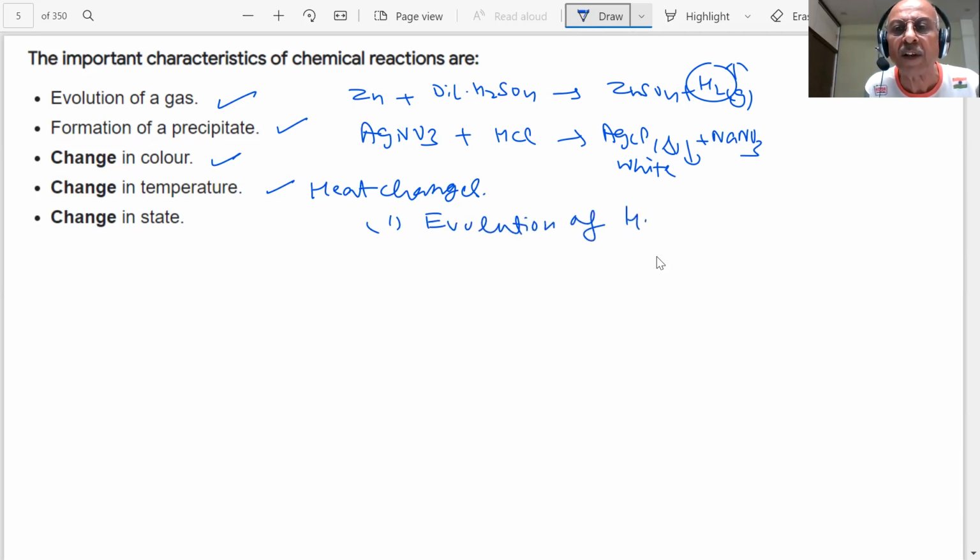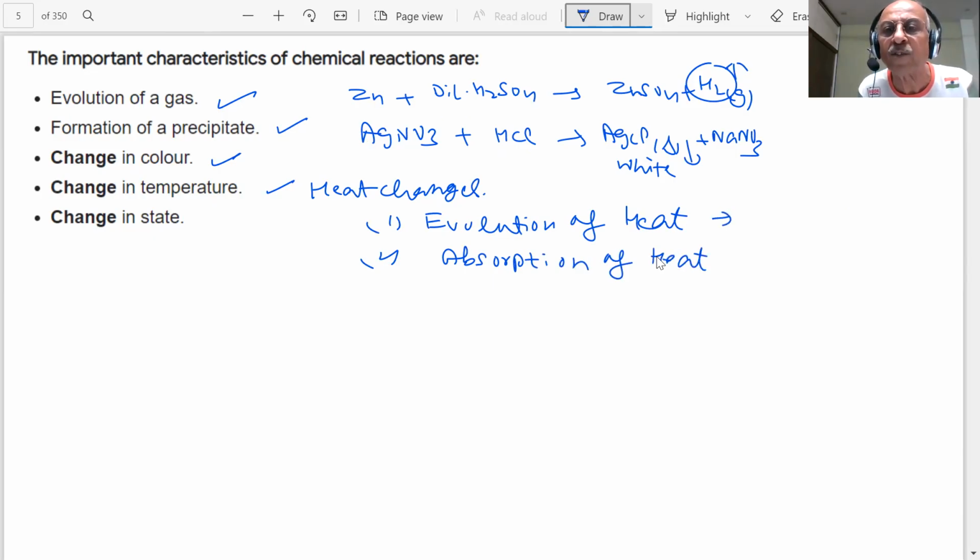Evolution of heat is when heat is liberated. The food which you are eating, the glucose, is oxidized by oxygen, and energy or heat is liberated, with which we are working. Or there can be absorption of heat, which is also possible in chemical changes. These are called exothermic reactions, and these are called endothermic changes, in which heat is absorbed.